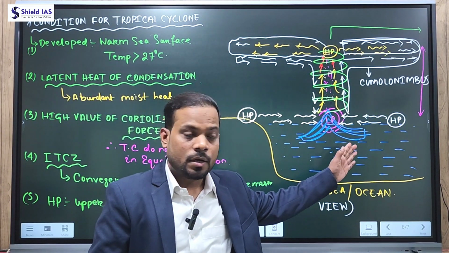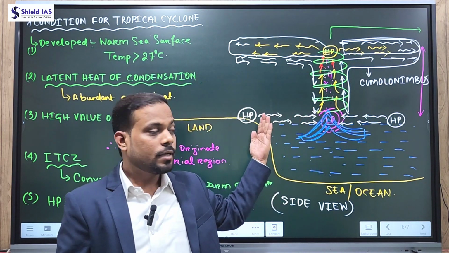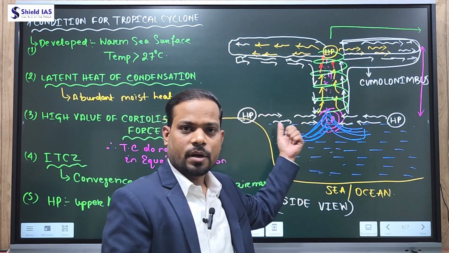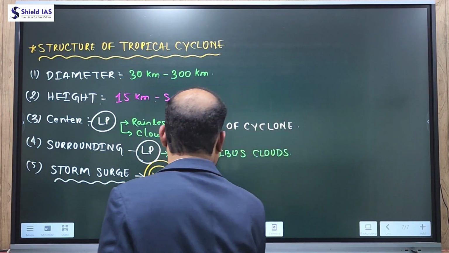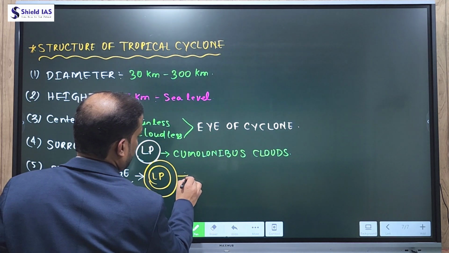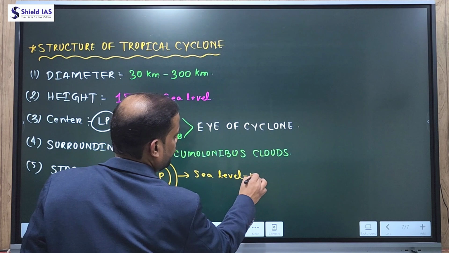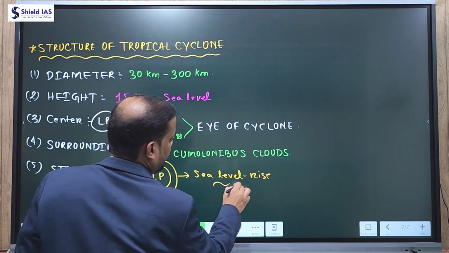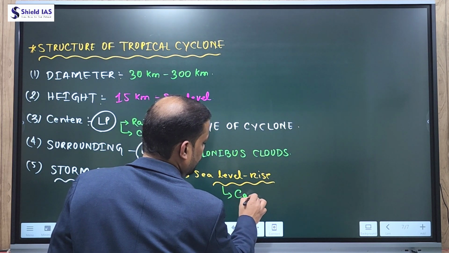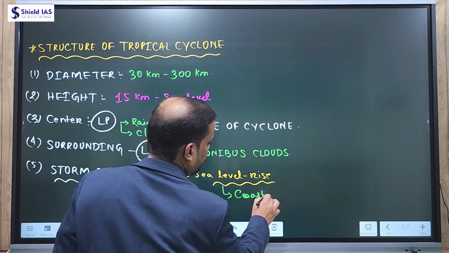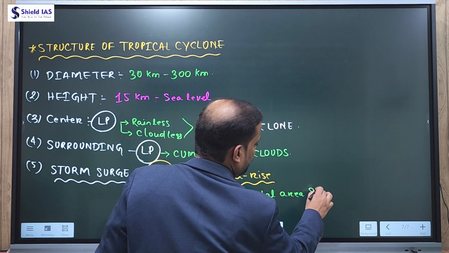When the cyclone travels from sea to land, the storm surge also travels from sea to land. When the storm surge moves from sea to land, as a result the sea level will rise. The negative impact is that the coastal area will be submerged.